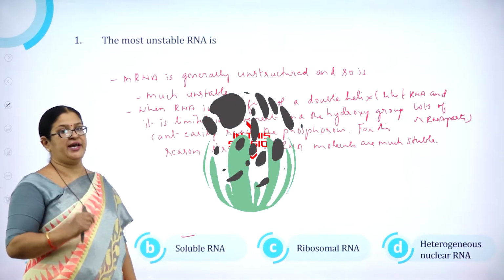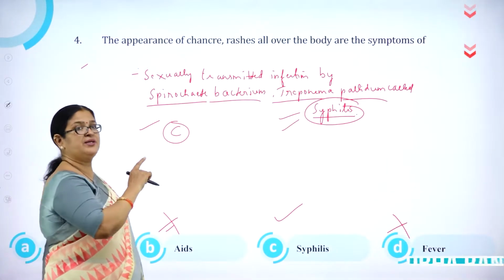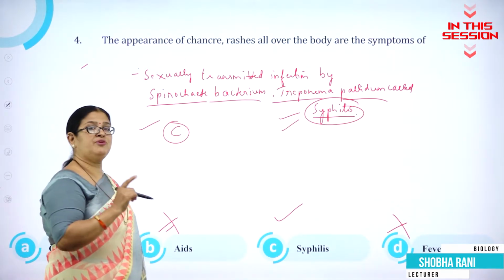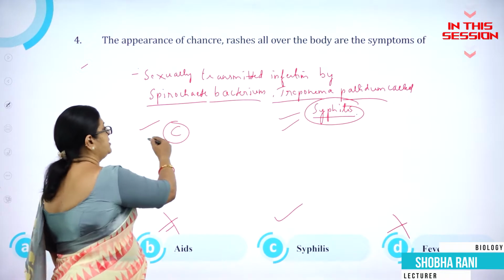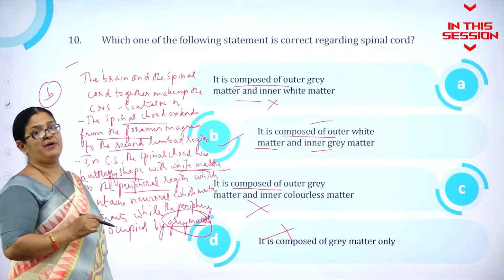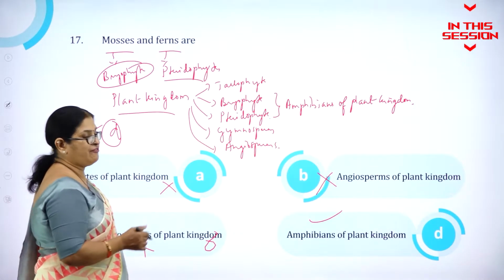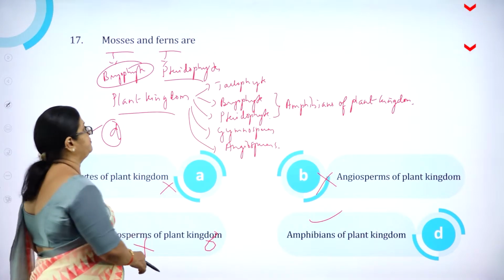RNA are of three types: mRNA, tRNA and rRNA. So the appearance of canker, rashes all over the body are the symptoms of syphilis. Spinal cord, it is composed of outer white matter and inner grey matter. Mosses and ferns are amphibians of plant kingdom.